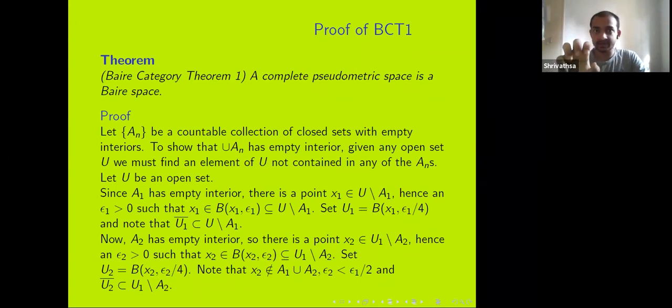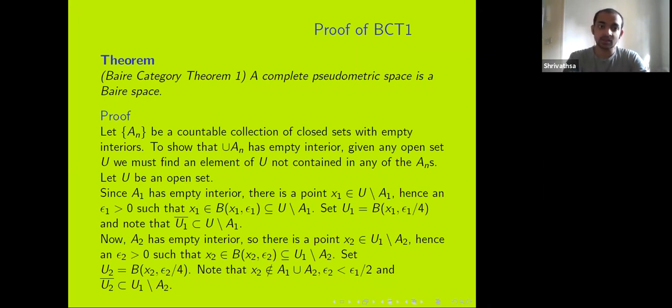We shrink the radius so that when we take the closure, it will still be disjoint from A1. I want the closure to be disjoint from A1 because my sequence is going to lie in U1, and its limit will also be in U1, and I don't want this limit point to be in A1. So I want the closure to be disjoint from A1. Okay, so I start with U, I find x1, and I find epsilon 1.